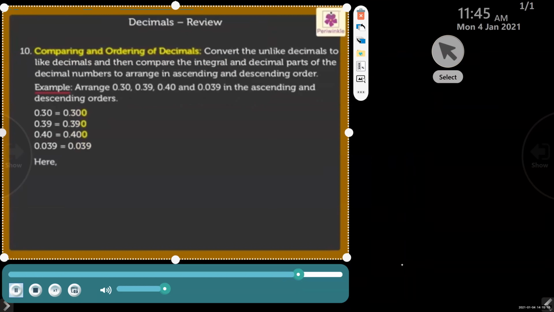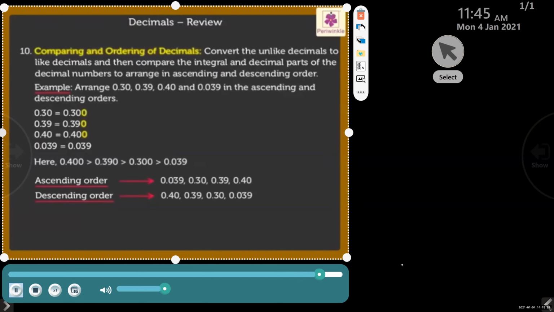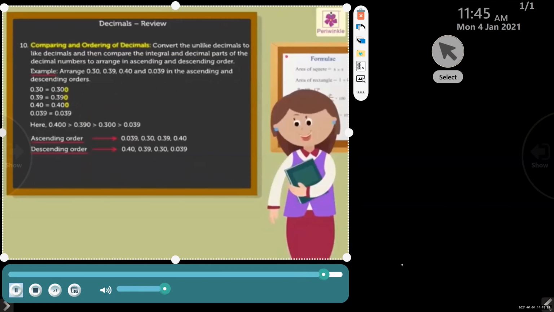0.400 is greater than 0.390 is greater than 0.300, which is greater than 0.039. Thus, we get the ascending and descending orders as shown here. Kids, this revision will definitely help you all in understanding the concepts ahead.